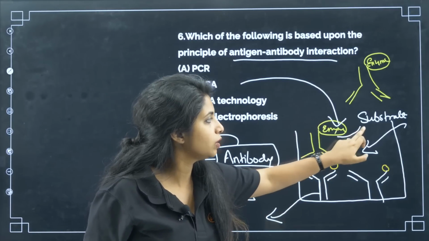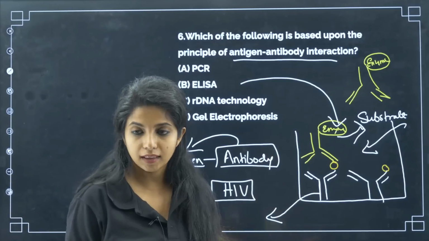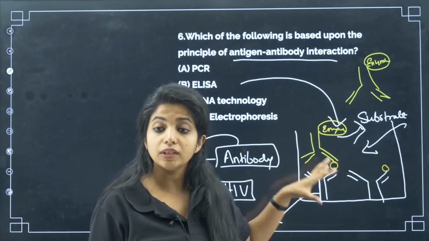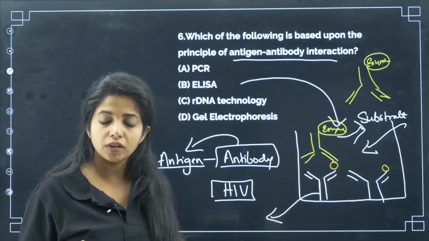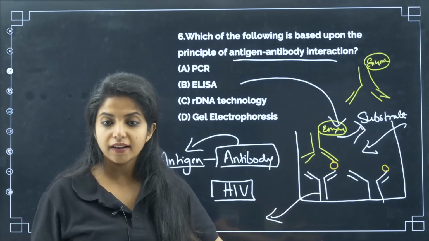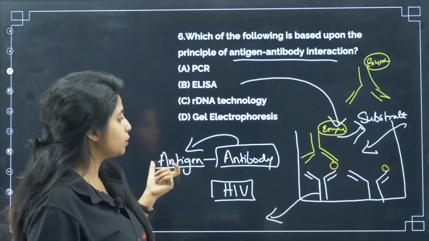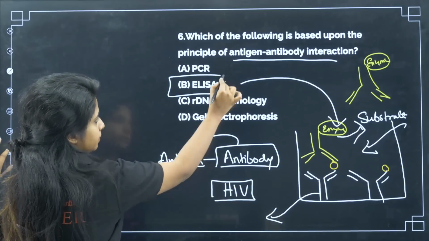Basically, the enzyme will be working on the substrate and giving a change in the whole thing out there. This is known as enzyme linked immunosorbent assay, and then you get to know that the person has HIV or not. You have different types of ELISA, my dear children. There is sandwich ELISA, there is this ELISA, that ELISA, and things like that. You do not need to go very deep, but just understand it is based on the principle of antigen antibody binding. Okay, I hope you never forget that.